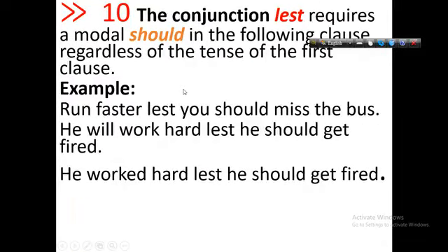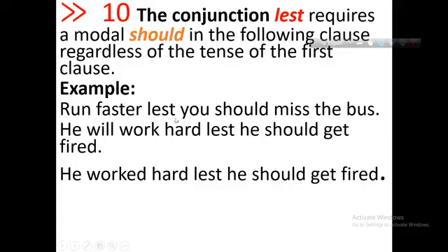If you get the conjunction "lest" in a sentence, after "lest" you have to use "should," the modal, in the sentence.